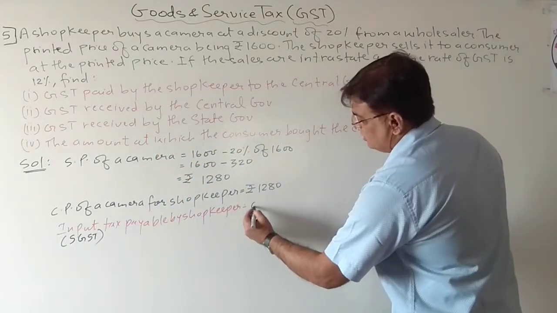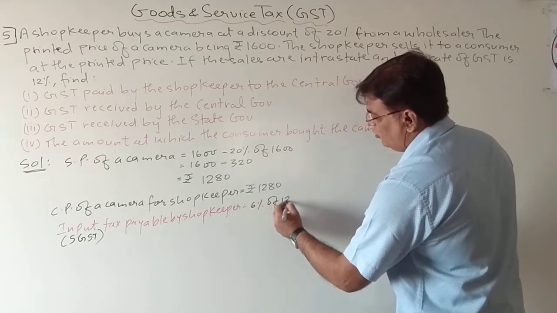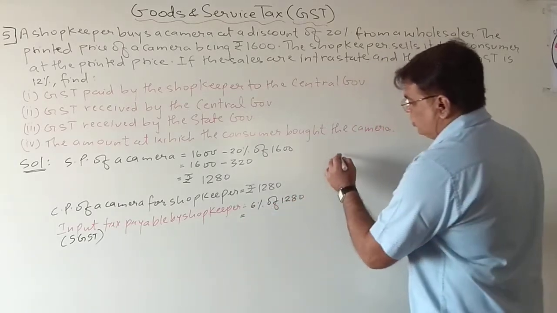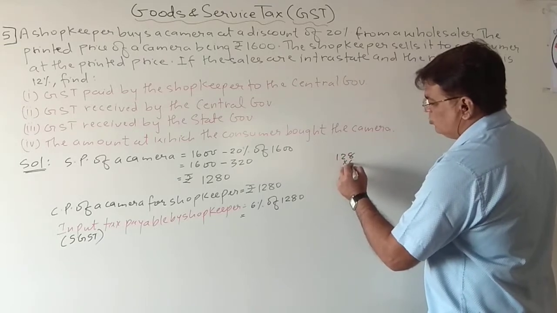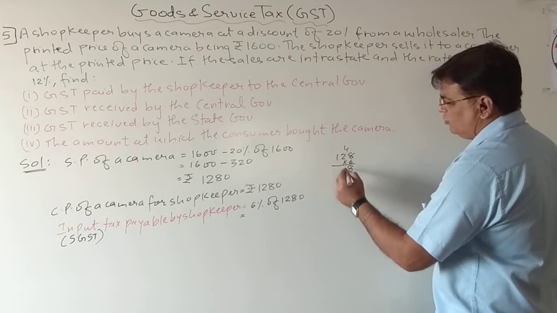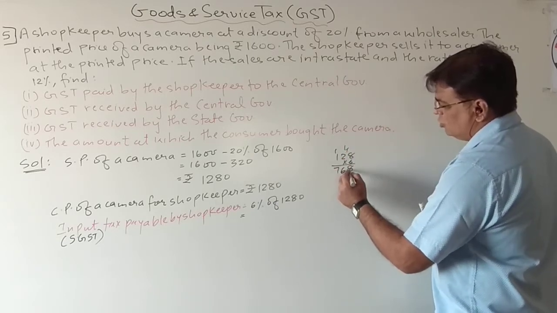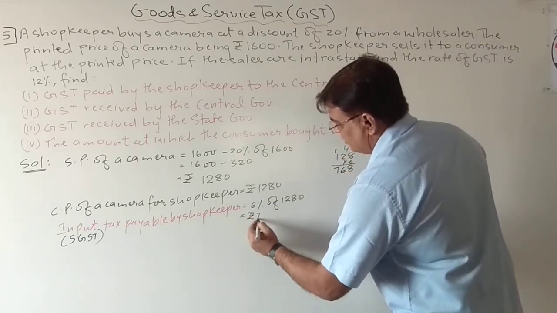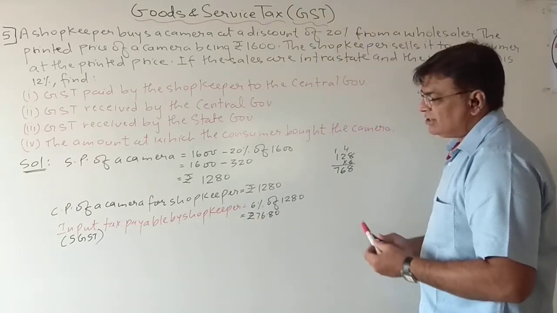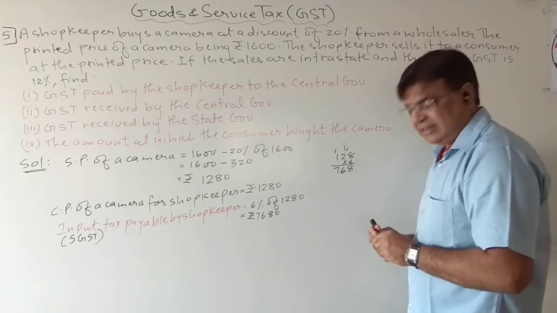So 6% of 1280. When I calculate this, 128 into 6, 8 sixes are 48, carry 4, 6 twos are 12, 12 and 4 is 16, 6 carry 1. So rupees 76.8. Again, input tax payable by shopkeeper as CGST.